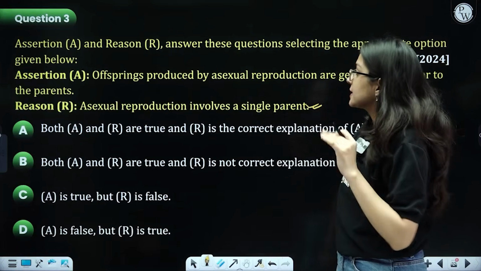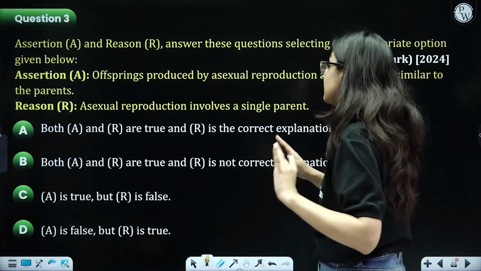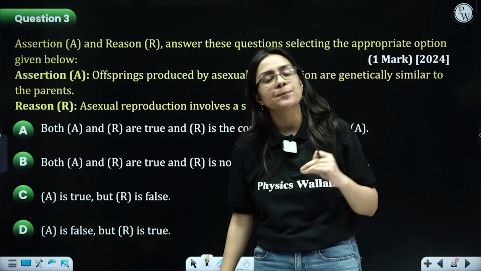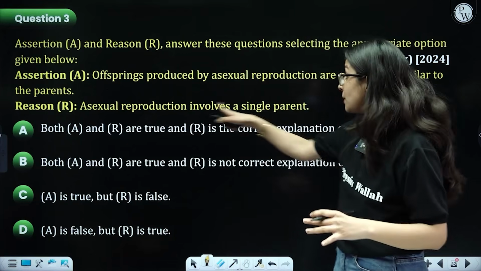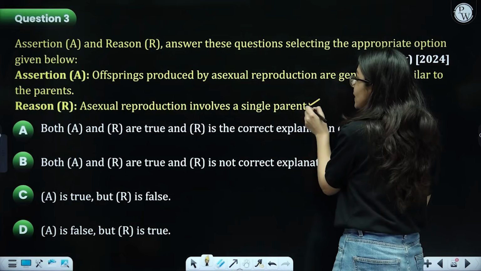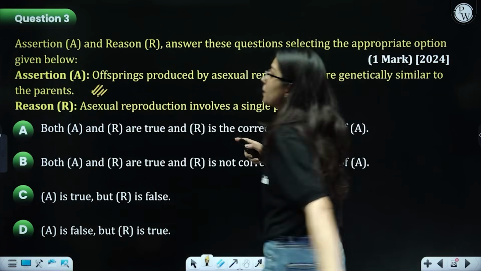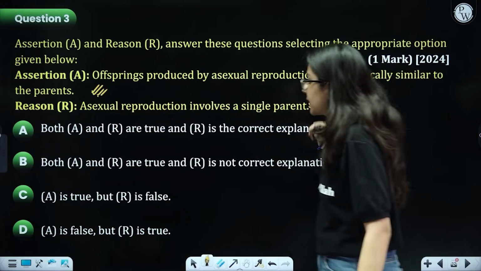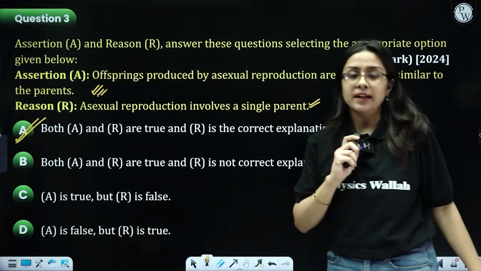Next question says assertion reason type. So over here we see that first assertion says offspring produced by asexual reproduction are genetically similar to the parent. That is absolutely correct, because in case of asexual reproduction only one parent is involved, and when there is one parent, that means the offspring will be exactly the photocopy of the parent. You can say a clone also. So both of the statements are correct and reason is the correct explanation. So I can choose option A over here to be the correct option.